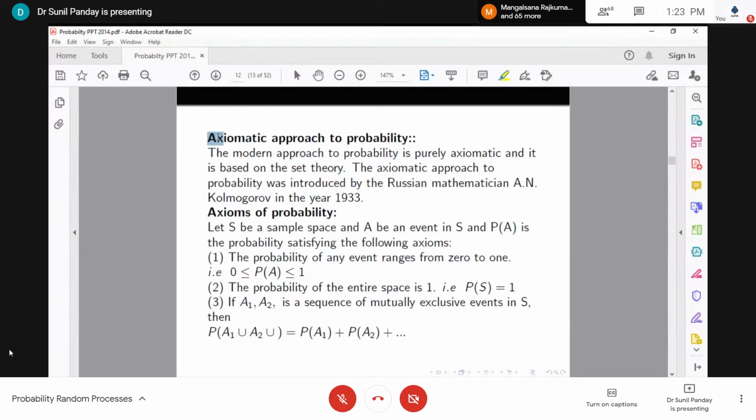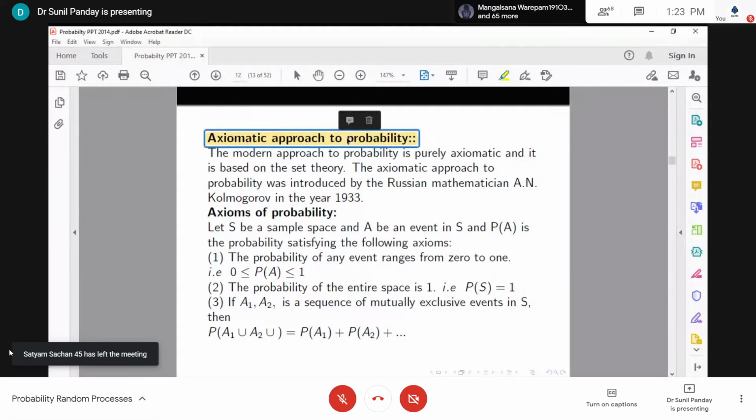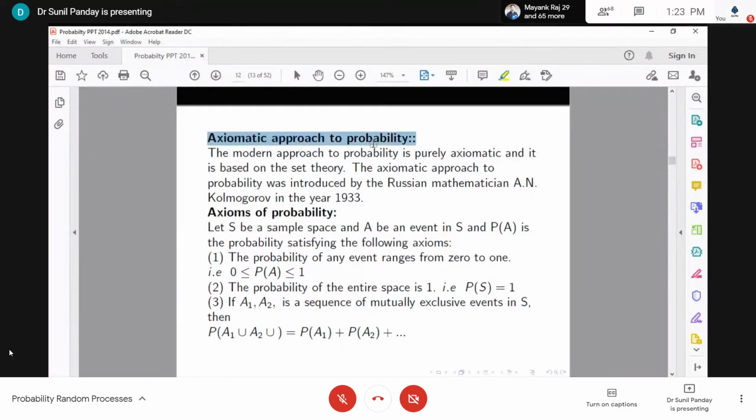Then we have another definition that is now used in this modern era, and this is known as the axiomatic approach to probability. On the basis of this definition of probability, we develop all our concepts, and this definition of probability is able to handle all the problems occurring with the other definitions. So what are the axioms of probability? Here we assume that S is a sample space and A is an event in S.